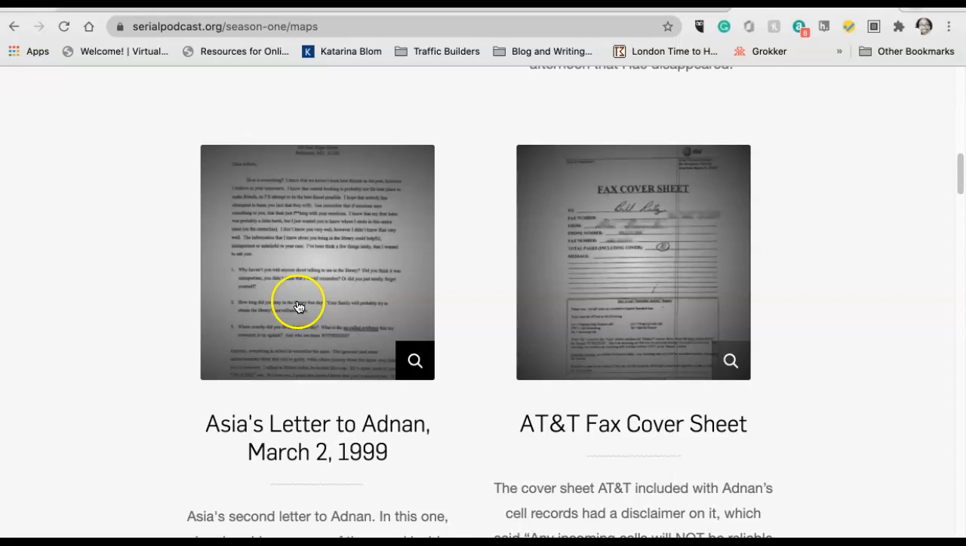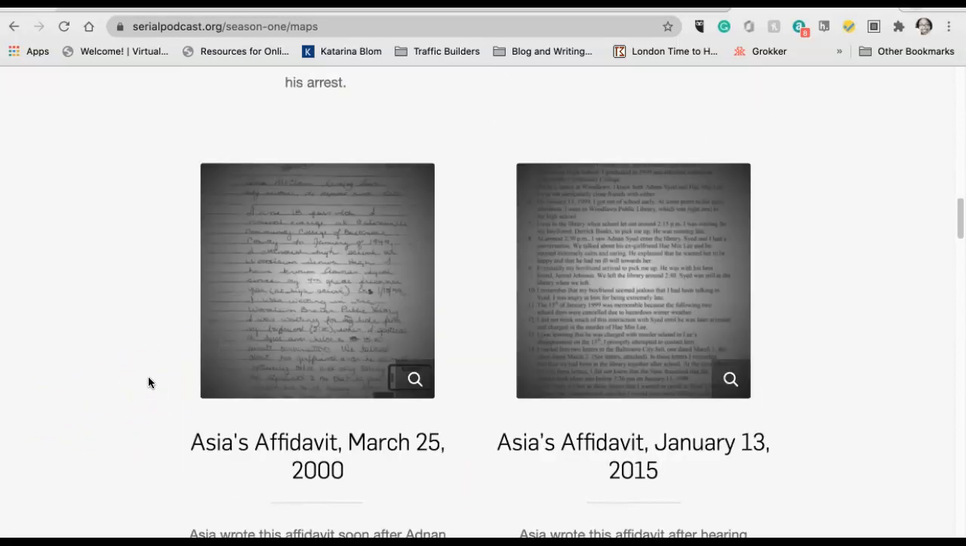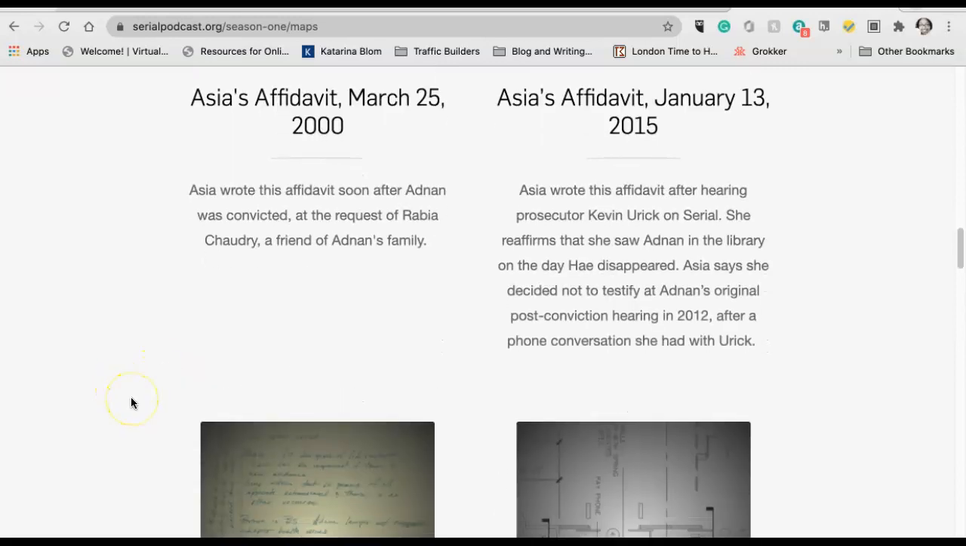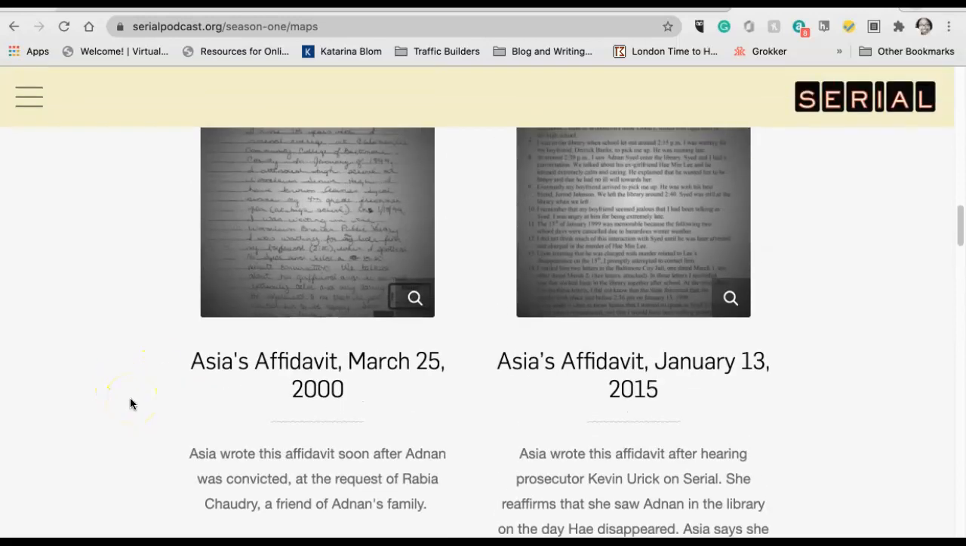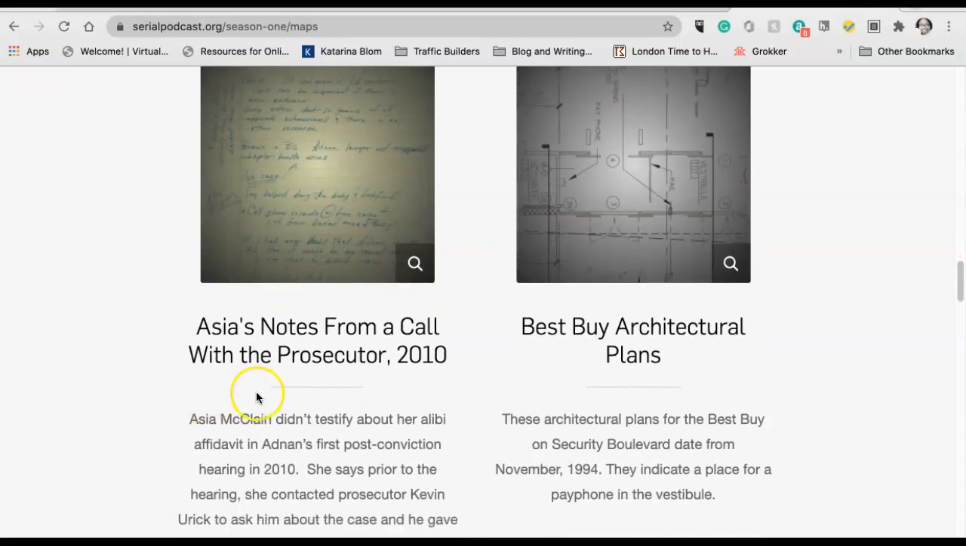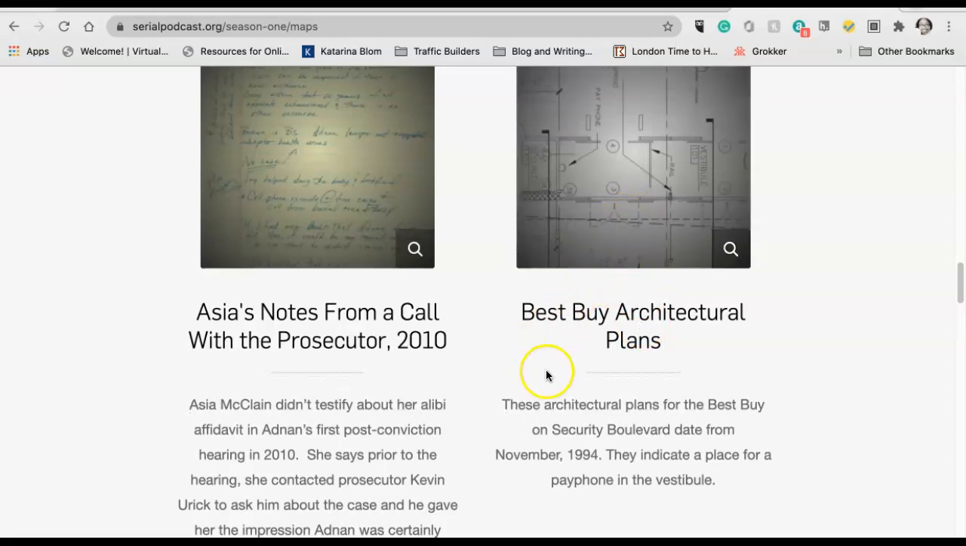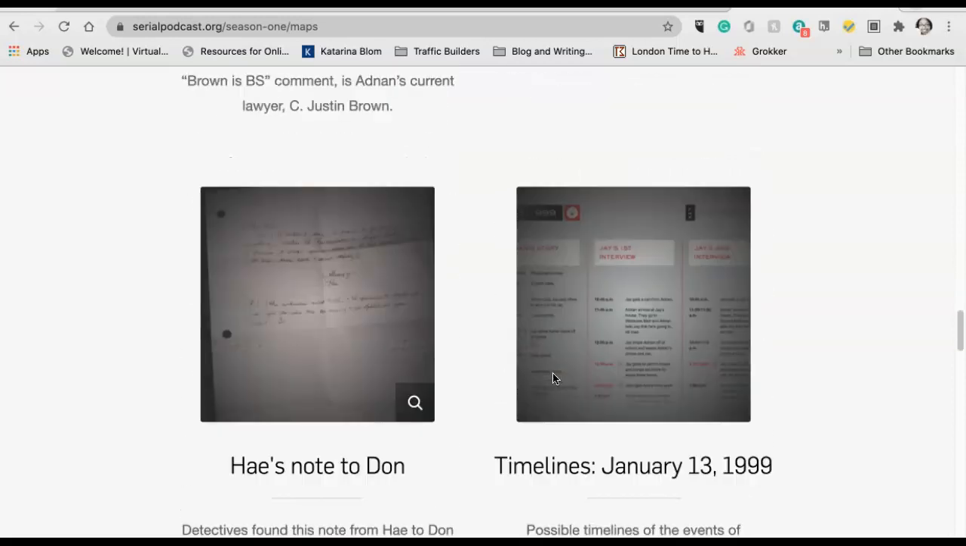Here's another letter from Asia to Adnan. If you're listening to the podcast and haven't gotten there yet, this is an interesting fax cover sheet, by the way. You may want to look at it. You have affidavits here, and affidavits are just someone's account of how things happened. So it's almost like a witness account. It is a witness account, actually. You have a lot of notes from Asia. You have the plans from the Best Buy where the phone call supposedly came from.